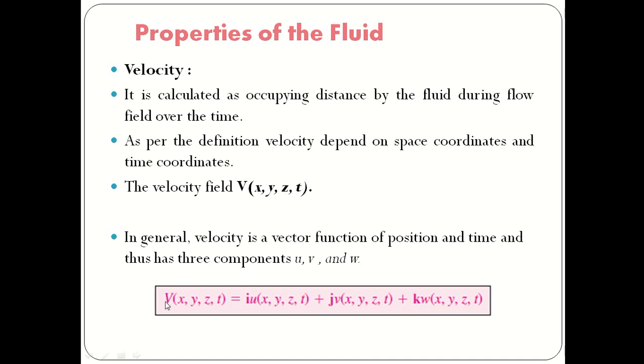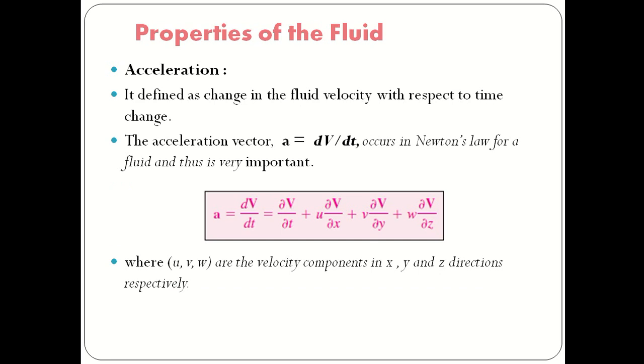Small v is the velocity in the y direction, and small w is the velocity in the z direction. So velocity is a function of x, y, z, and t, equal to unit vector i multiplied with small u in bracket x, y, z, comma t, plus unit vector j in the y direction multiplied with small v in bracket x, y, z, comma t, plus k unit vector in the z direction multiplied with small w in bracket x, y, z, comma t. So velocity depends upon the space coordinates and time.